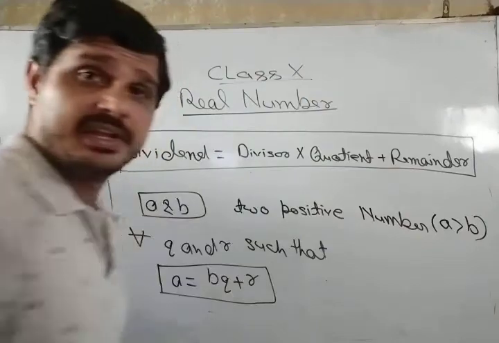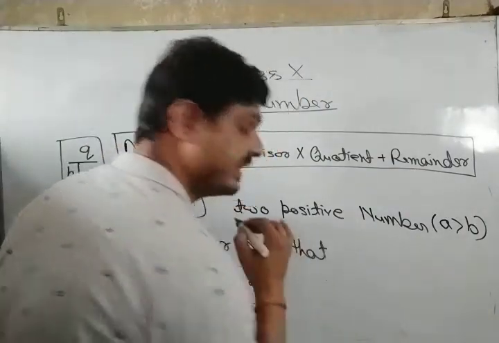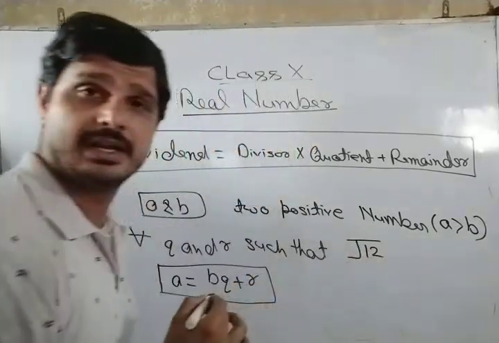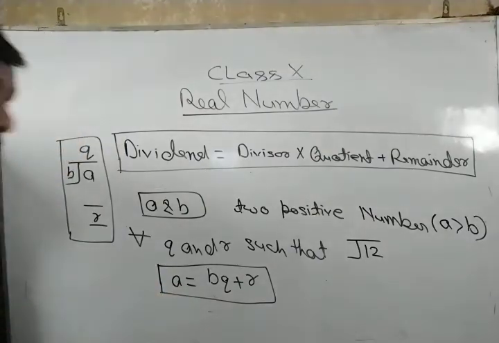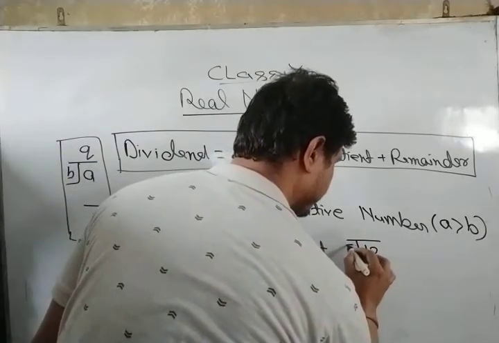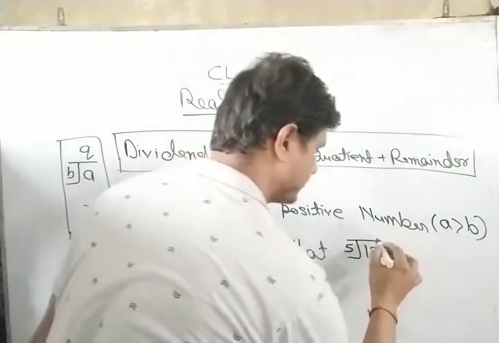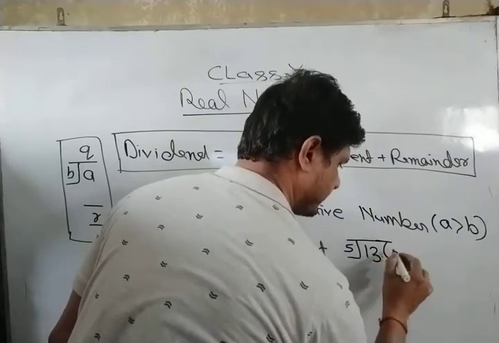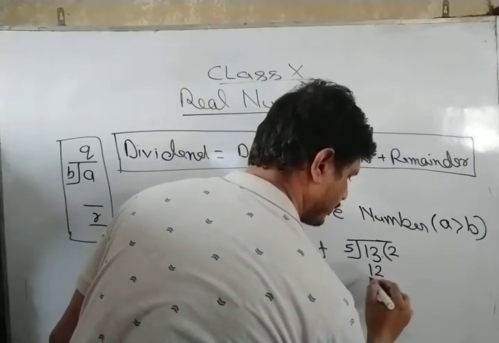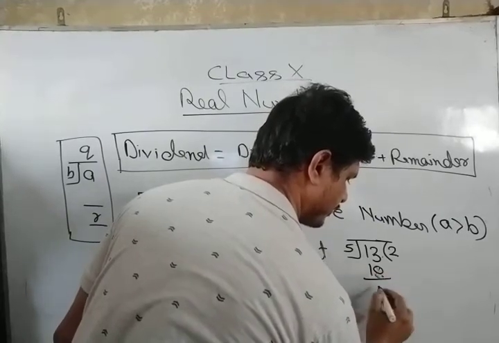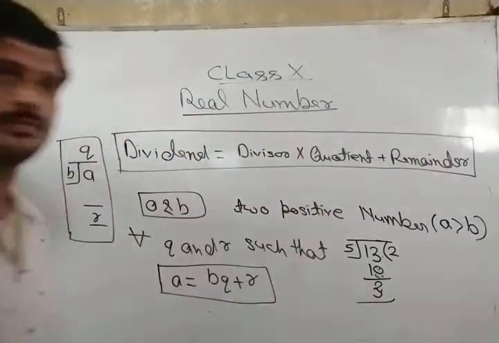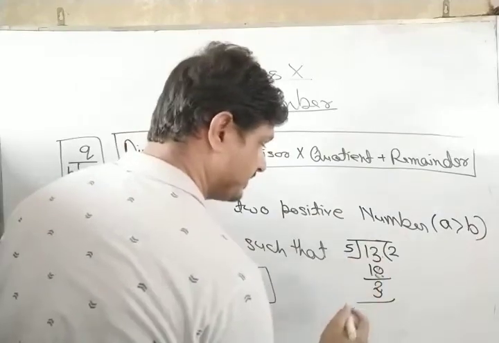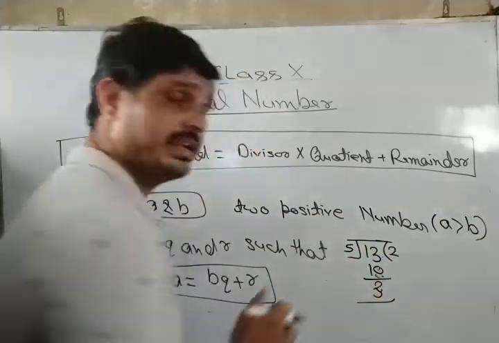Now, let us take 12. If we divide 12 by 5, the result is 2 with remainder 2.